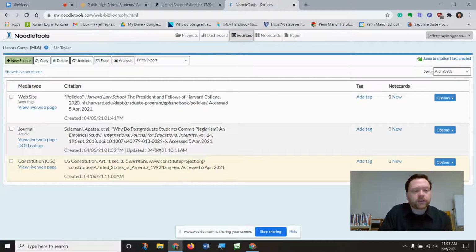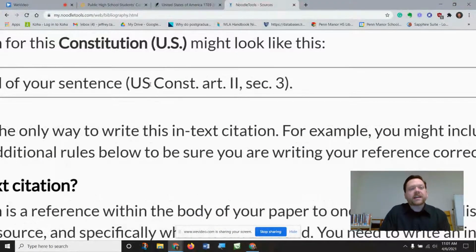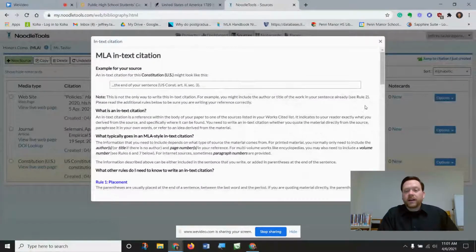Finally, one of the reasons we chose this format for citation is because it tells us specifically where to go. It gives us the website that we found the Constitution on, but it also, for the in-text, under options and then in-text, shows you exactly what the in-text should look like. U.S. Const. art. 2, section 3. You can just copy that straight out for your in-text citation if you'd like.